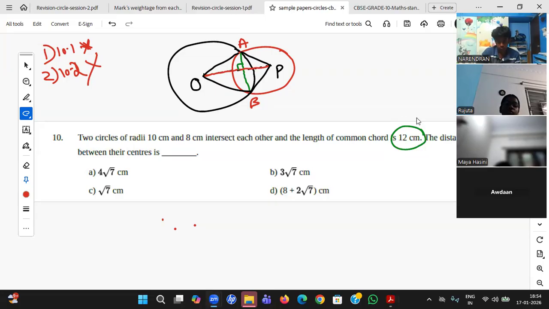Okay, so student, suppose I don't remember that property. Some of the students are remembering the geometry property. That's absolutely fine. For 1 mark, you need to remember it. But suppose I have not remembered the property, how to proceed?